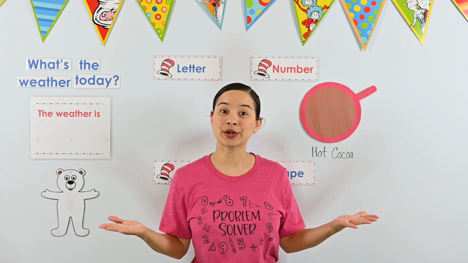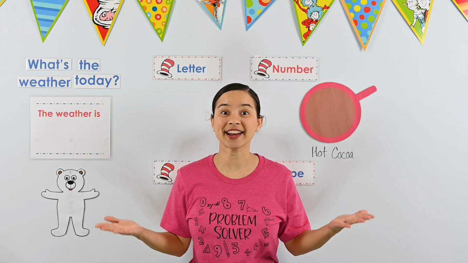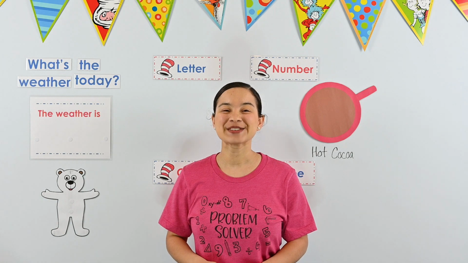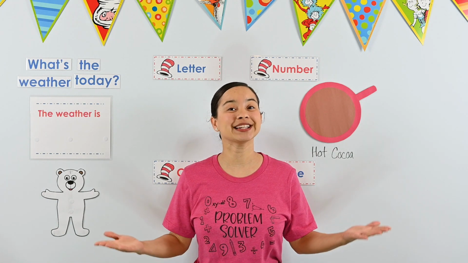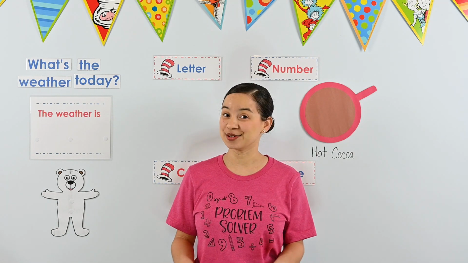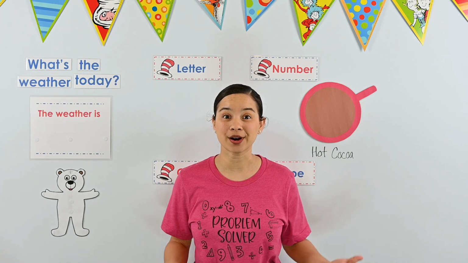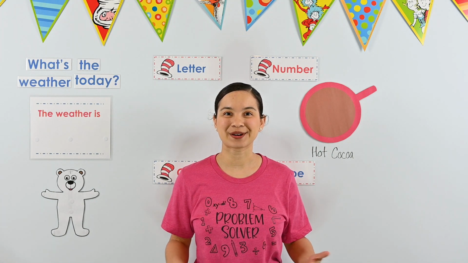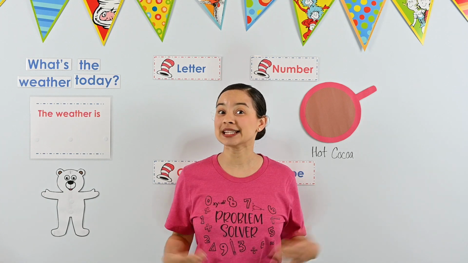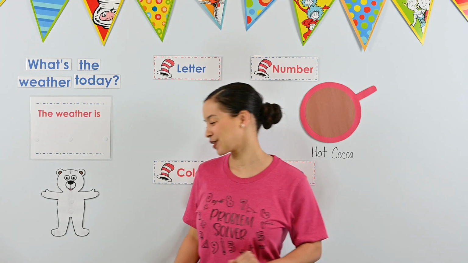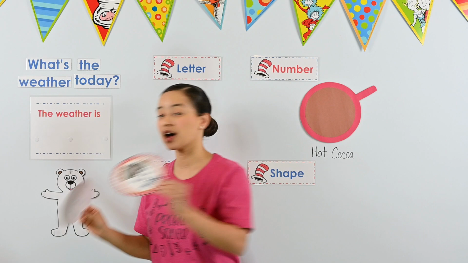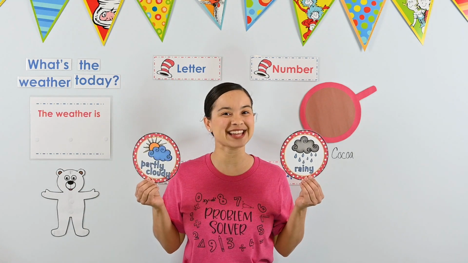Do you remember what we call a day where it's sunny and cloudy? We say it's a partly cloudy day. Can you help me make a weather sentence about our partly cloudy day? Perfect. First, we need to pick out a weather picture. Which picture shows a partly cloudy day?